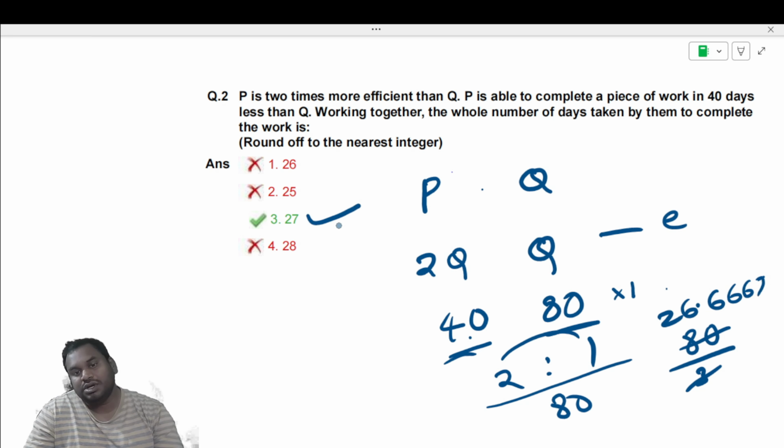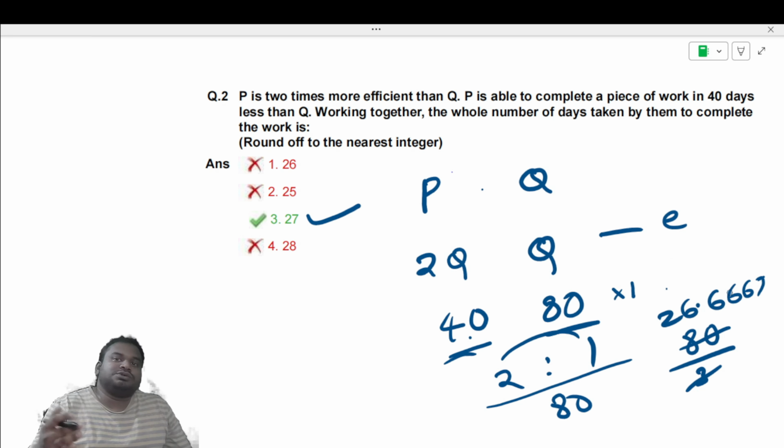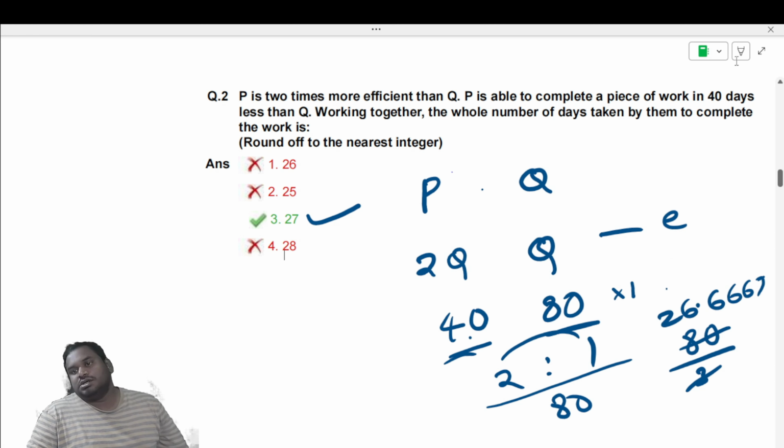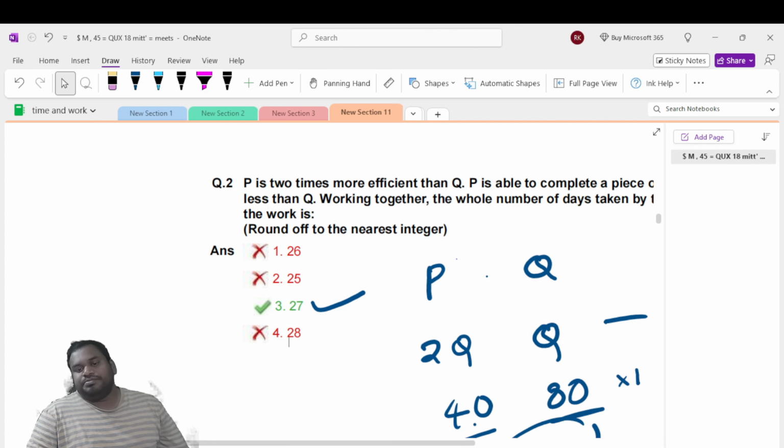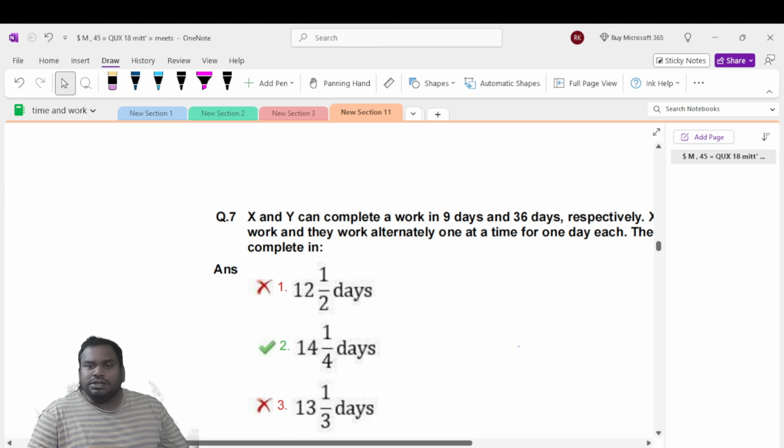It cannot be 26. Why? Because 26.67 is approximately near 27. It cannot be taken as 26. So that is the nearest number. Like that you have to find. Next question.